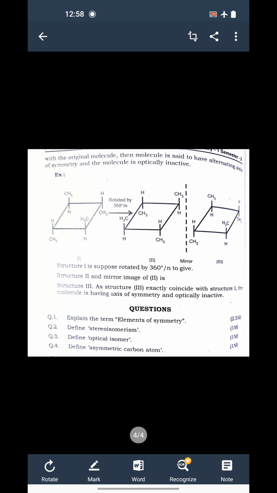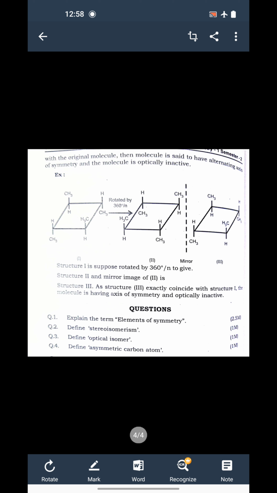By 180 degrees, the H which is on the upper side goes to the lower one. Just try to imagine that a line is there through the compound and you just rotate it by 180 degrees. What happens? Every group exchanges its position.